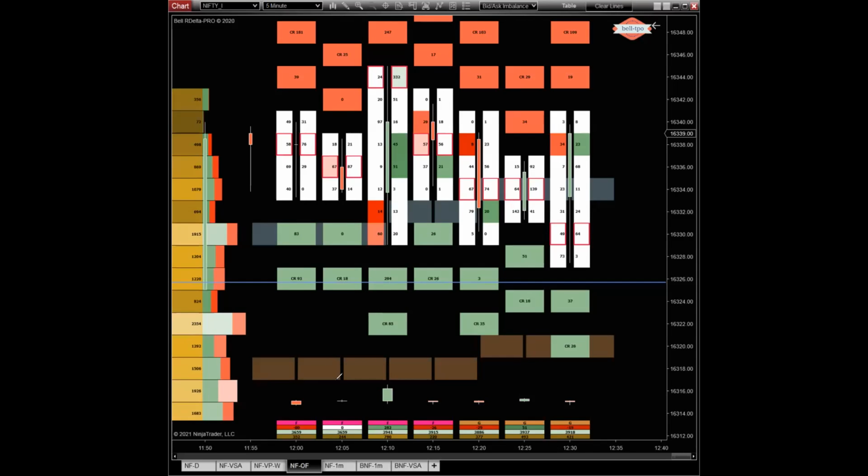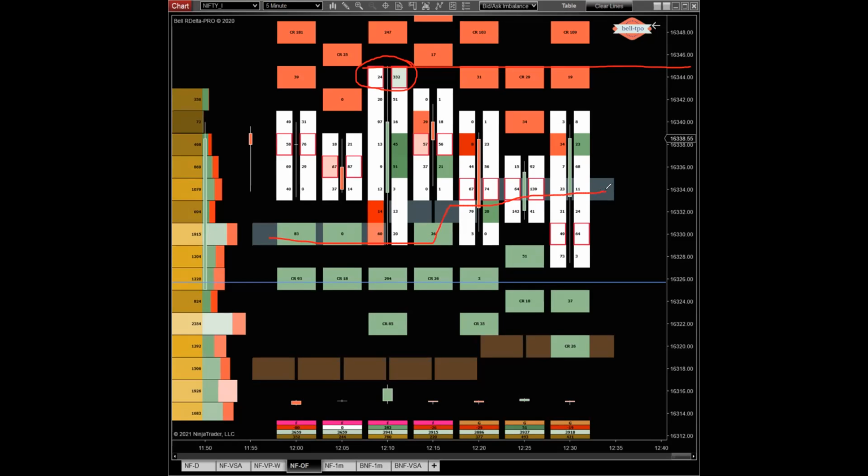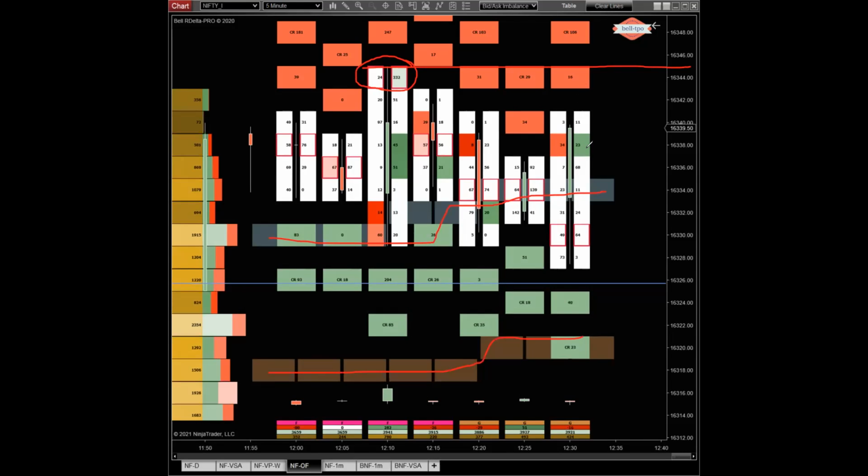Let me grab the annotation tool. So this is the current high. There are unfinished auctions at high. And again, buyers are stepping in. We are well trading above the first standard deviation. We have not yet tagged the VWAP. So currently, let the auction continue to develop. Let it develop, and we now need to observe whether we see continuation or not.